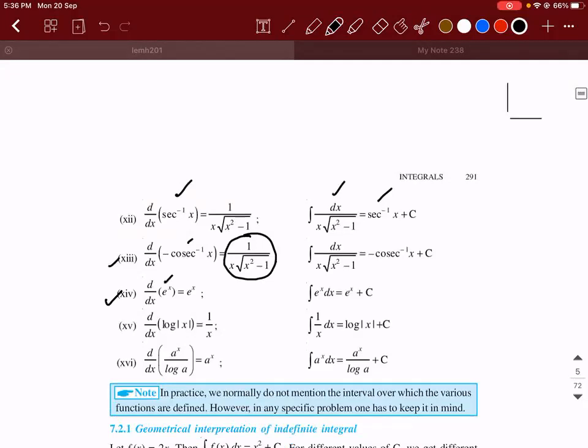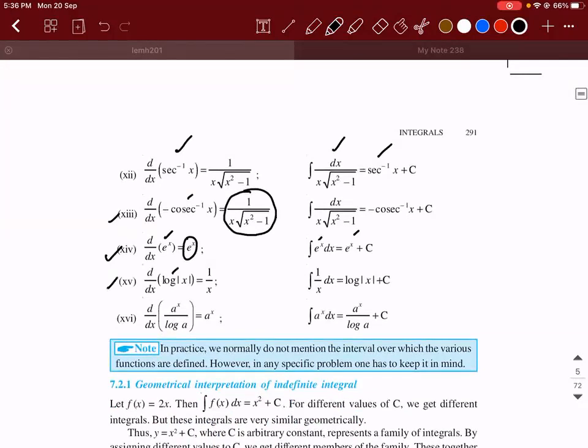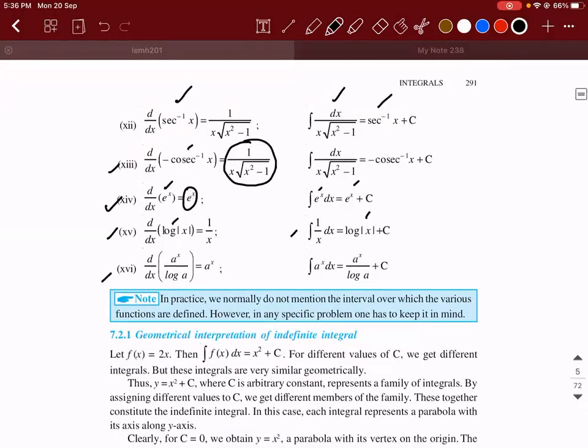Similarly, derivative of e power x is e power x. Integral of e power x will be e power x plus c. Similarly, derivative of log of mod x is 1 by x. Integral of 1 by x will be log of mod x plus c. Then derivative of a power x divided by log a is a power x. Then integral of a power x dx will be equal to a power x divided by log a plus c.